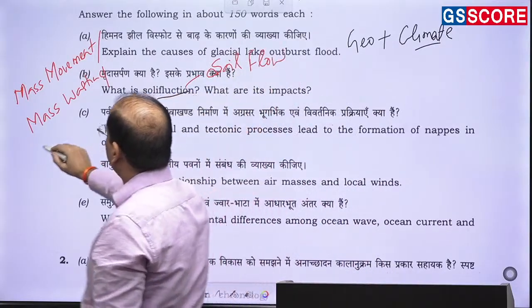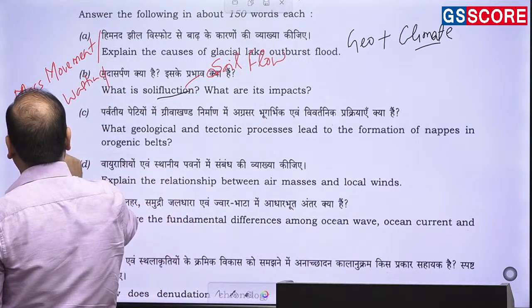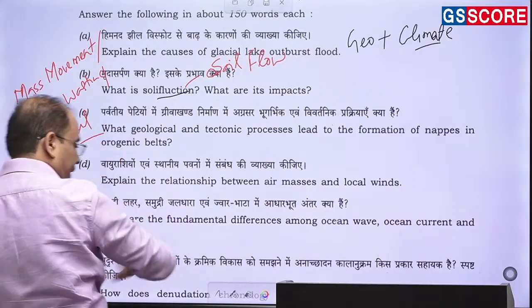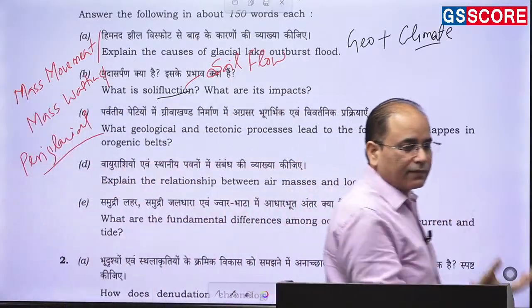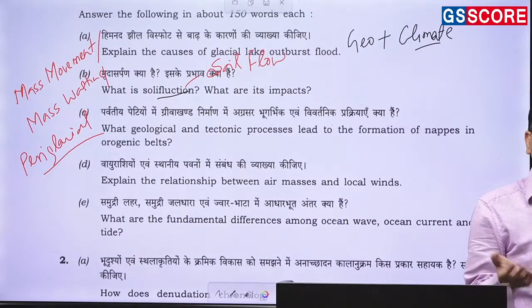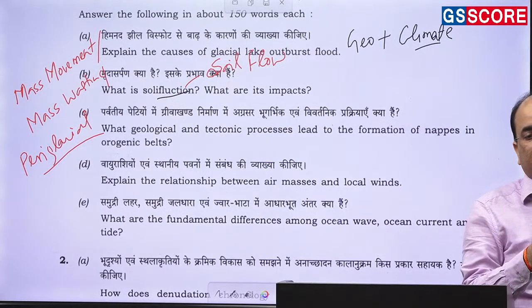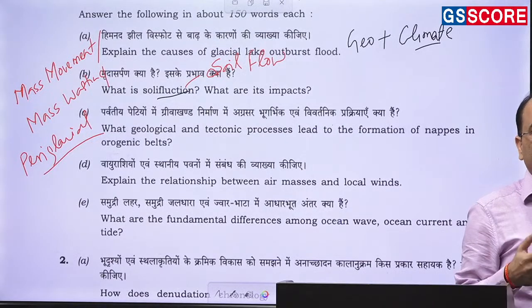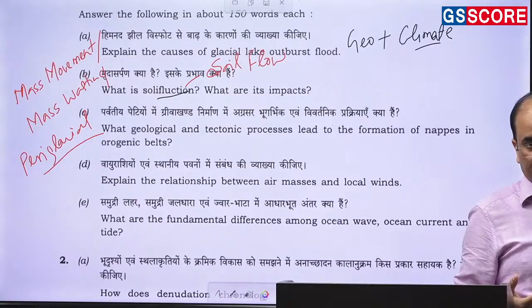It is mainly witnessed in the periglacial area. Now in periglacial area what happens? The surface is permafrost, but the top layer will witness freezing and thawing because of the alternate change in temperature.